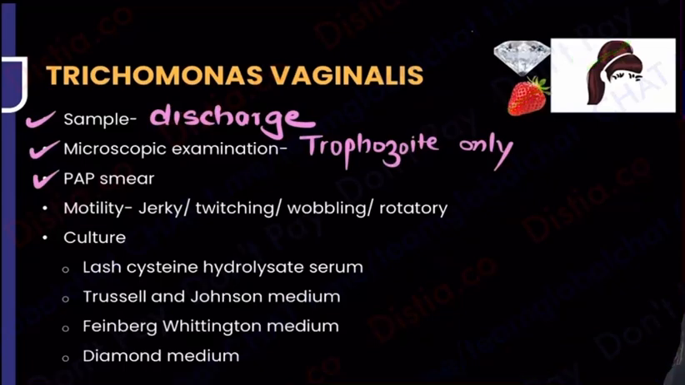What is the motility? So T for T, it shows you mostly, lots of names are used, wobbling, rotatory, jerky, but twitching word is very famous. So it shows you T for T. Trichomonas tends to show you twitching motility, very important.